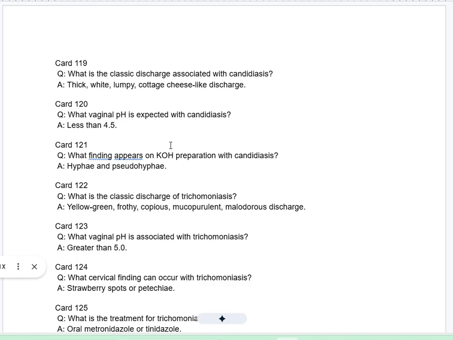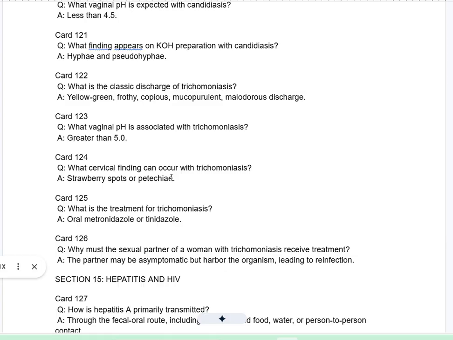Card 123Q. What vaginal pH is associated with trichomoniasis? A. Greater than 5.0. Card 124Q. What cervical finding can occur with trichomoniasis? A. Strawberry spots or petechiae. Card 125Q. What is the treatment for trichomoniasis? A. Oral metronidazole or tinidazole.